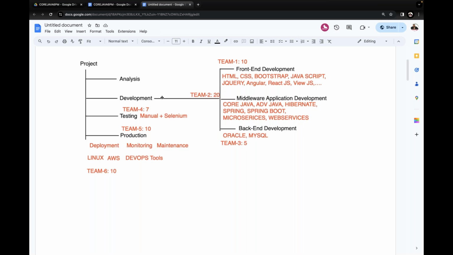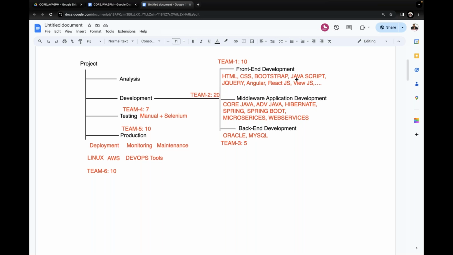Development phase. The development is divided into three types. What are the three types of development? Front-end development, middleware application development, and back-end development. Under front-end development, what technologies are available? HTML, CSS, Bootstrap, JavaScript, jQuery, Angular, React.js, Vue.js, and so on.